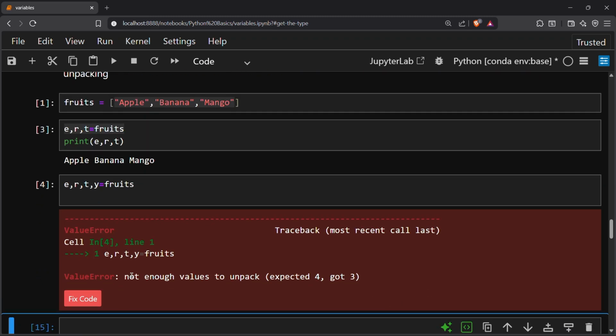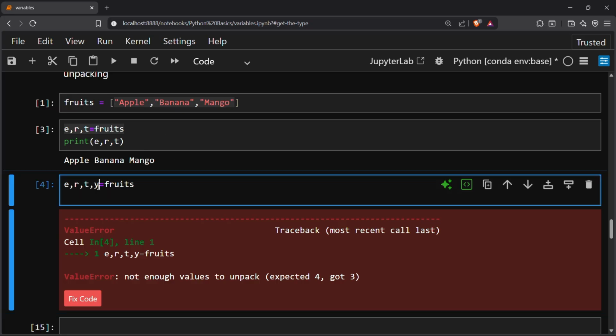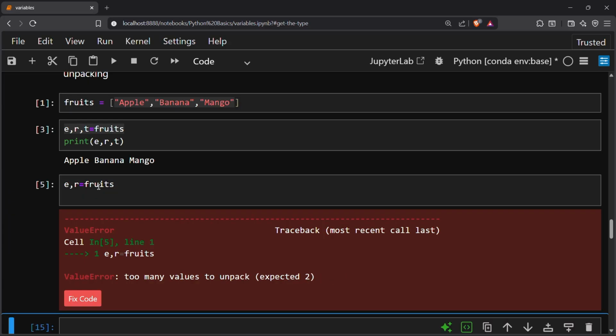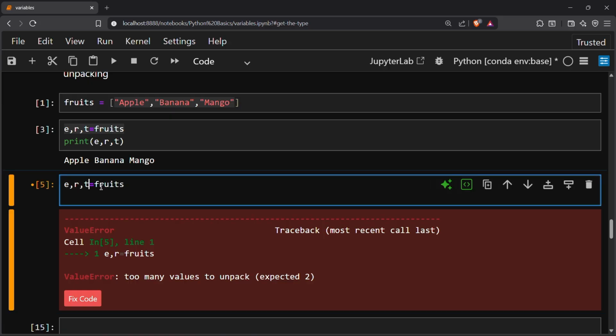The error is not enough values to unpack, so I have more variables and fewer values. And yeah, if I delete two variables, this will also give me a value error, too many values to unpack. Okay, so first I will do this, and now I will do this, and we have three.